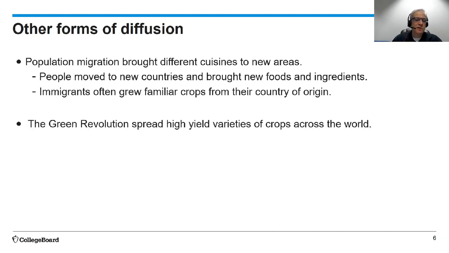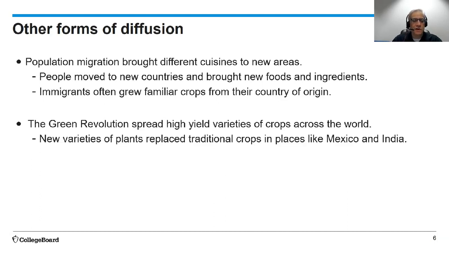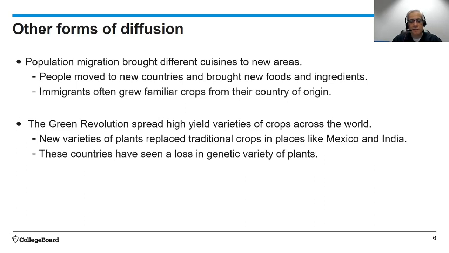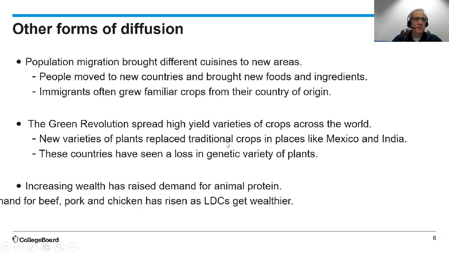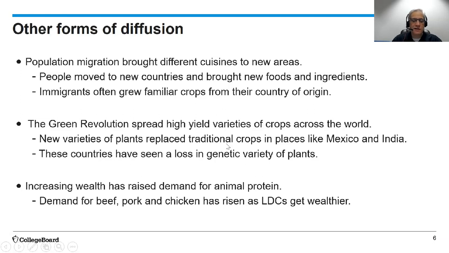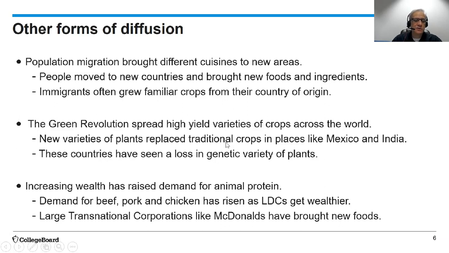The Green Revolution spread high-yield varieties of crops across the world in the 20th century. New varieties of plants replaced traditional crops in places like Mexico and India. These countries have seen a big loss in the genetic variety of plants, however. And increasing wealth has raised demand for animal protein. Demand for beef, pork, and chicken has risen as less developed countries get wealthier. And large transnational corporations like McDonald's have brought new foods around the world.